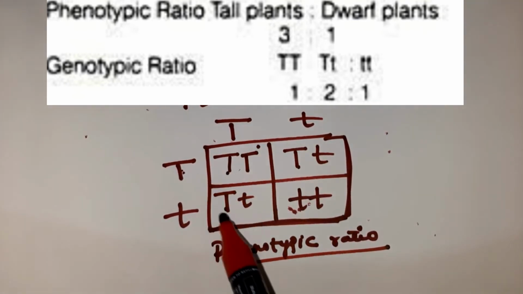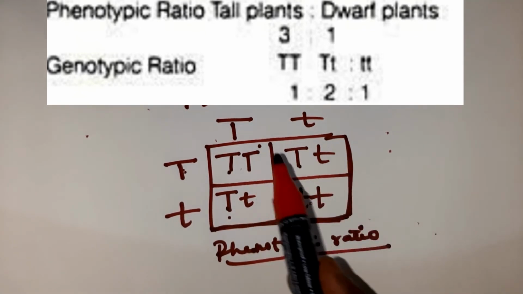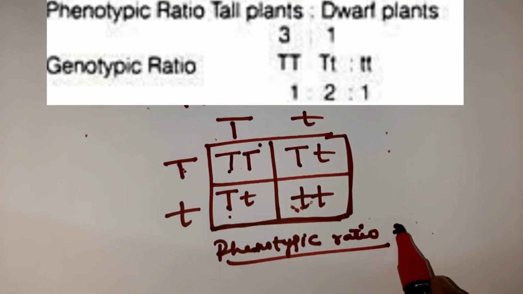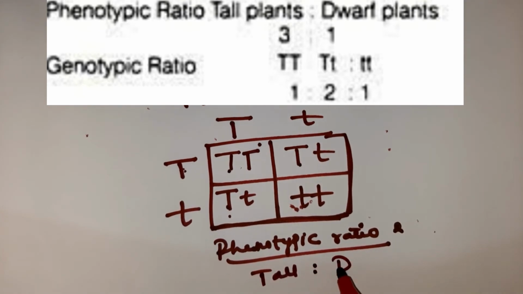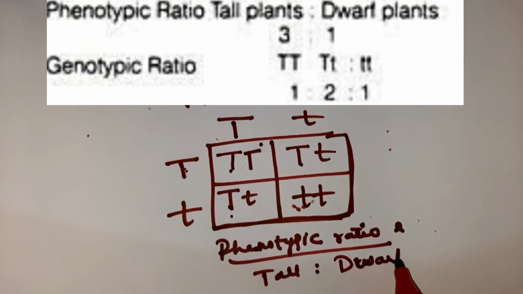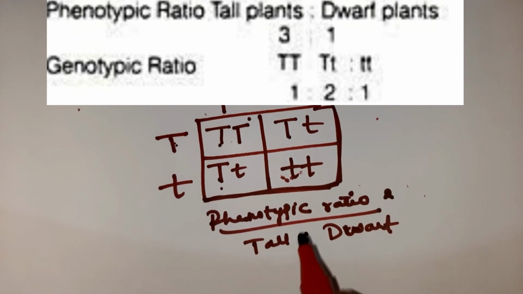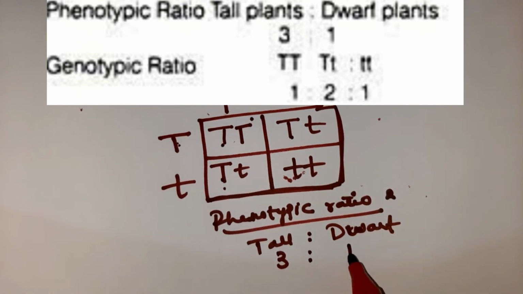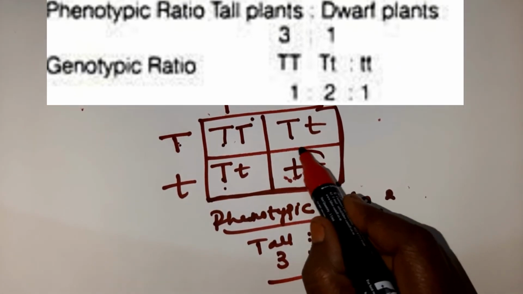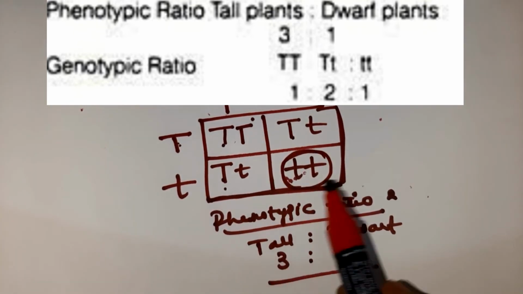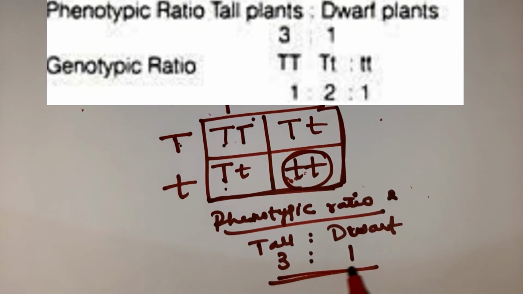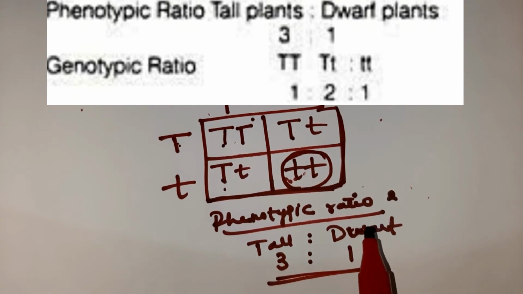So tall is to dwarf is 3:1. 3 parts are tall and 1 part is dwarf. This is called the phenotypic ratio. You all understood, children?